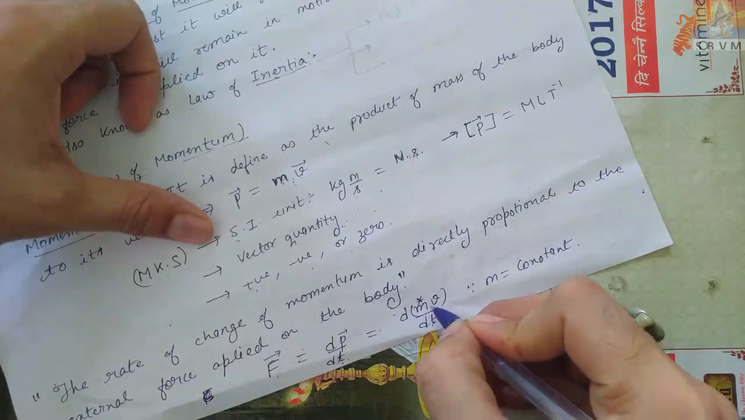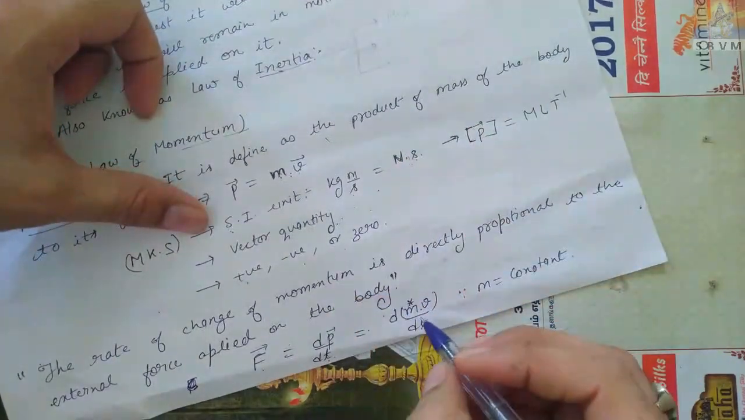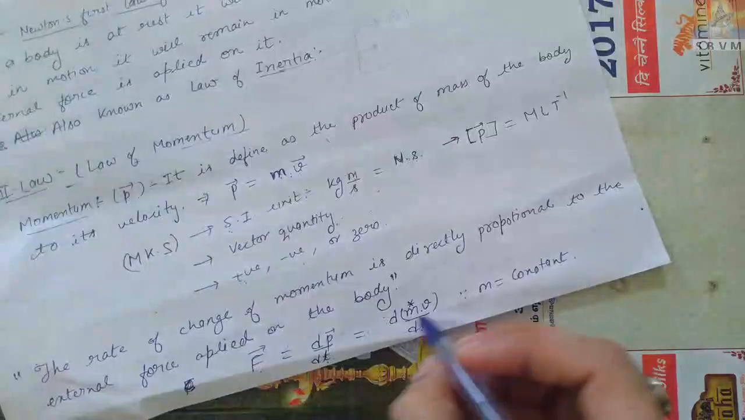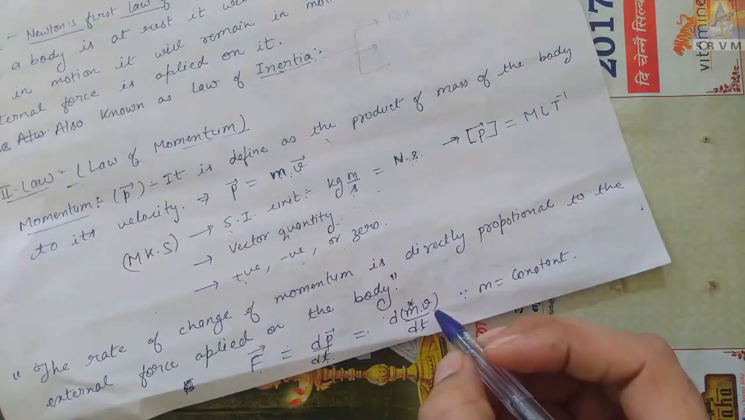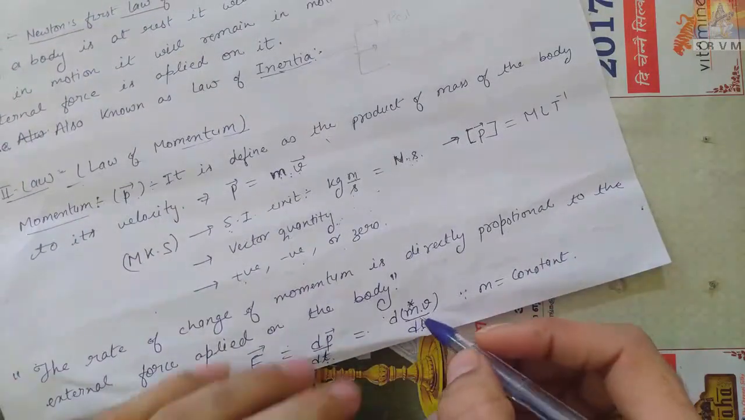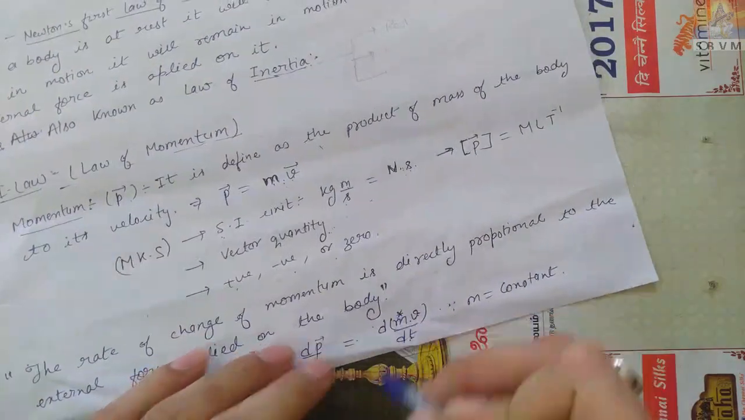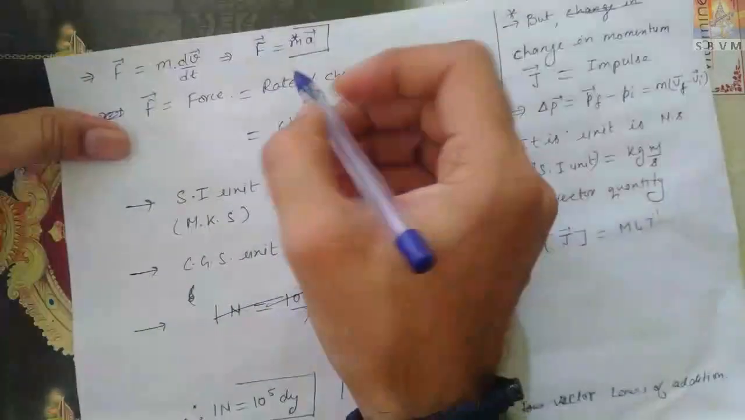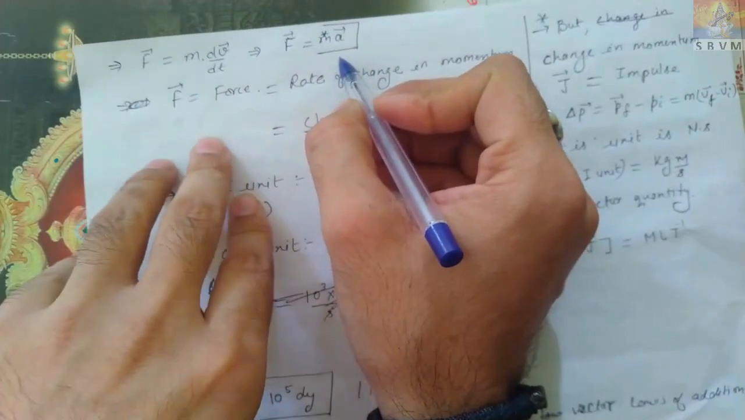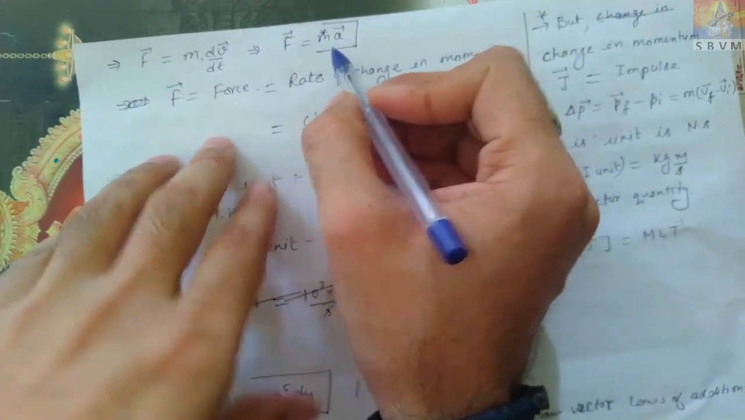Here, if you know differentiation, then you must know that the multiplication rule of differentiation is applicable. Multiplication means first differentiation into second plus second differentiation into first. That will be applicable here, and I will discuss it later on if required. Okay, so F is equal to ma.